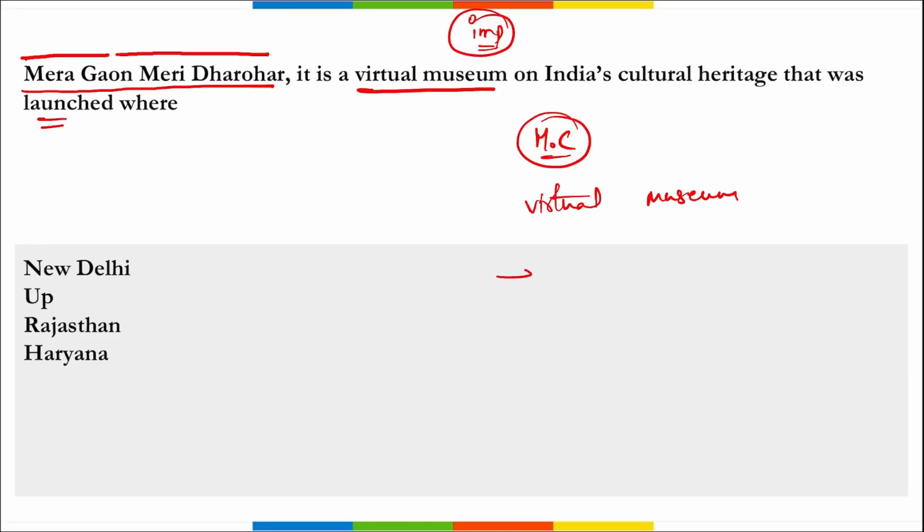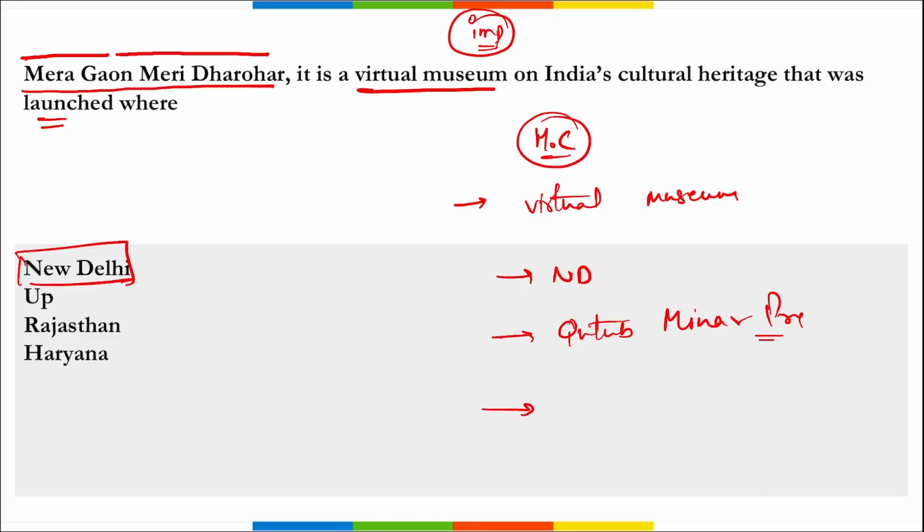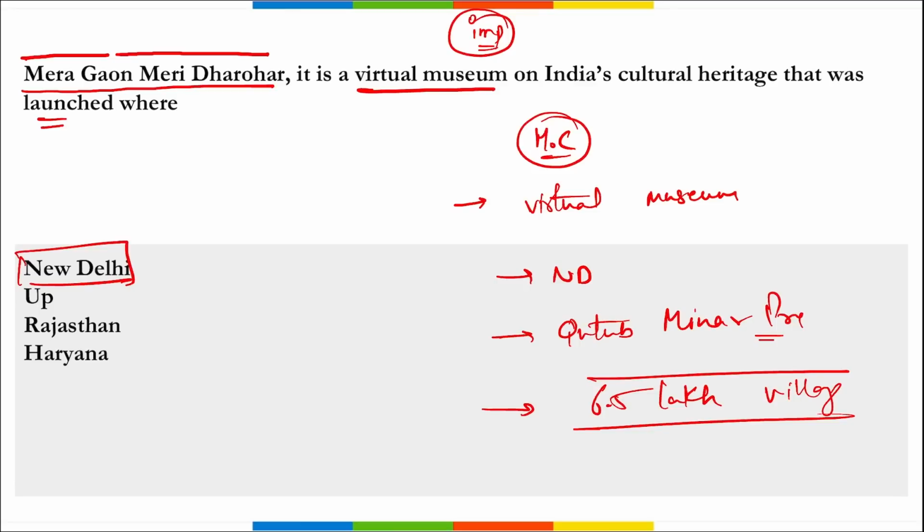And where was this launched? This was launched in New Delhi. Important. Correct. And in New Delhi too, remember, it was launched at Qutub Minar premises, right? And this is a virtual museum that has cultural maps of around 6.5 lakh villages, right? This has maps of 6.5 lakh villages, this particular virtual museum, right?